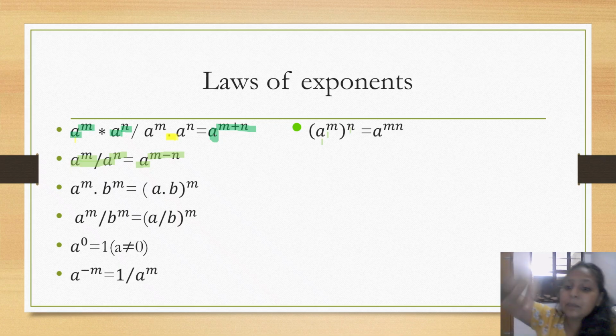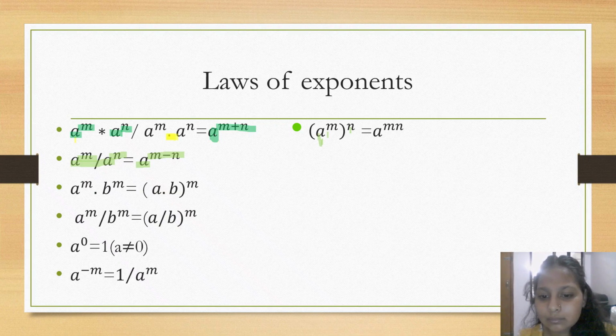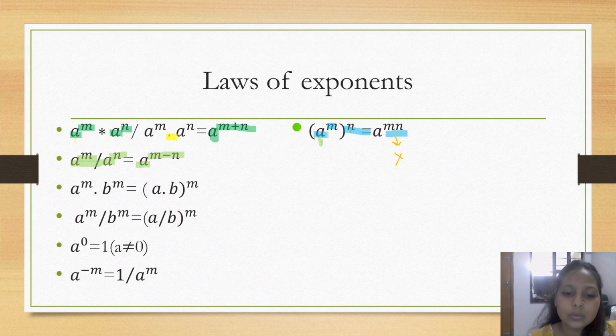Then there is a to the power m, whole to the power n. When it's something like this, a to the power m to the power n, then both the powers will get multiplied. These two are variables, and where there is no sign between variables, it's multiplication. When there is no sign between two numbers, it's multiplication. I hope it's clear.